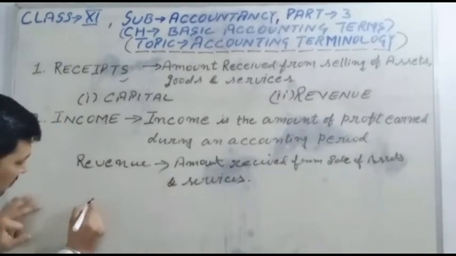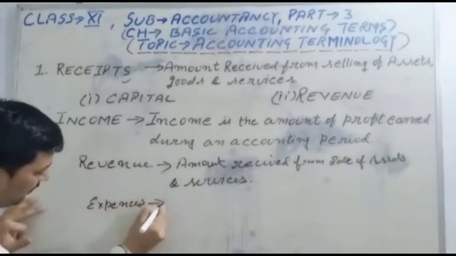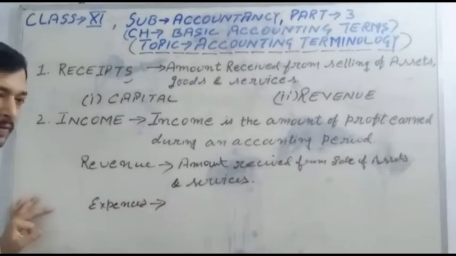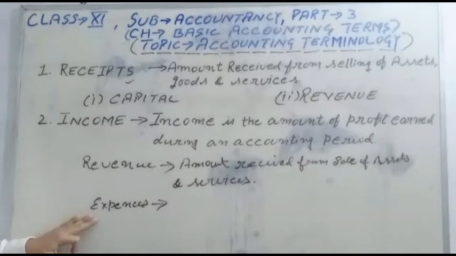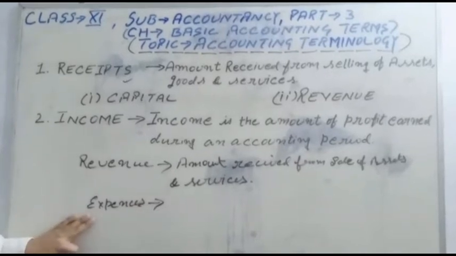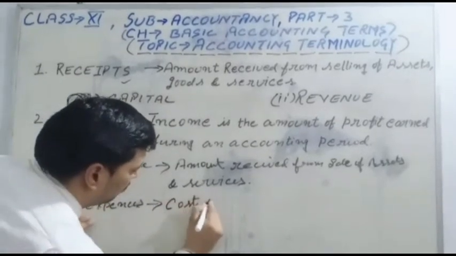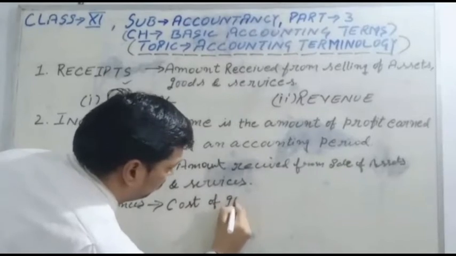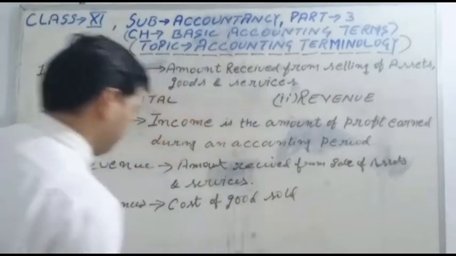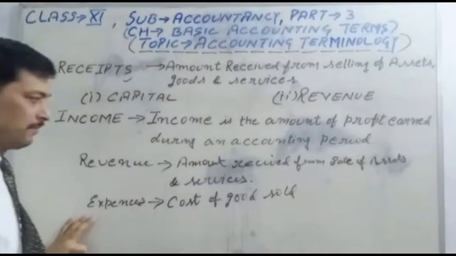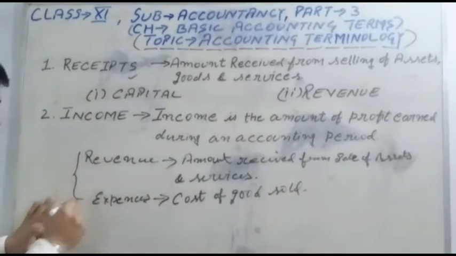And expenses are the costs you pay for the manufacturing of the goods. Cost of goods sold is called the expenses. Let's see the formula for a better understanding of this meaning.